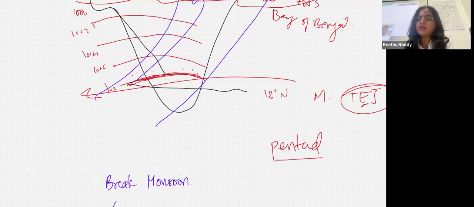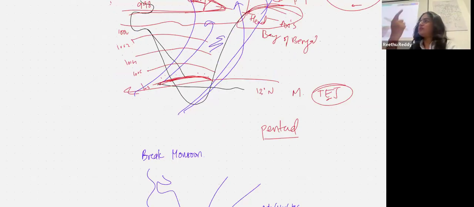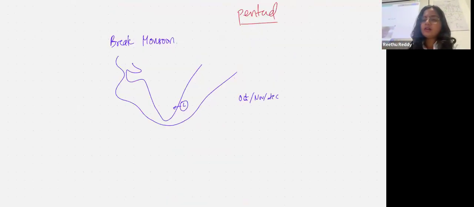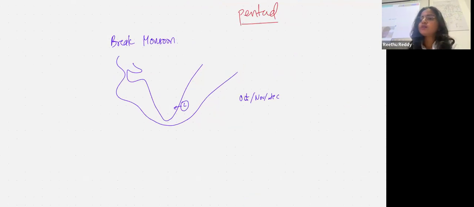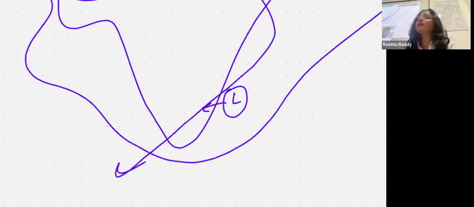However, when the recurvature happens, as in when it puts on a reverse gear and tries to go out of India again, it goes like this. These winds travel over the Bay of Bengal, picking up a lot of moisture and dumping it here. That is why you have cyclones during November and December, and floods in Tamil Nadu during this time.